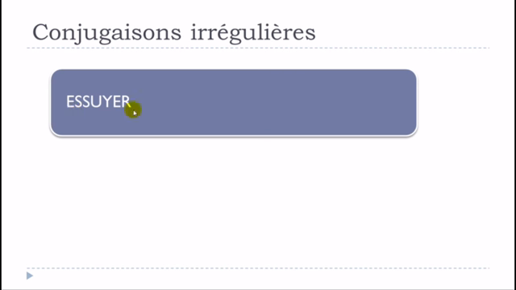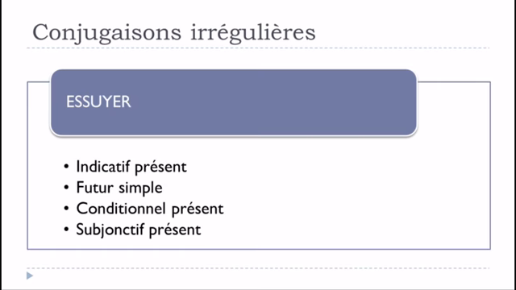The verb is essuyer, so it means to wipe. And we'll see that this verb, like the others that end with UYER, will change a little bit. Even if it's a regular verb, so it belongs to the first group of verbs ending with ER, you'll see that a few modifications will be found.